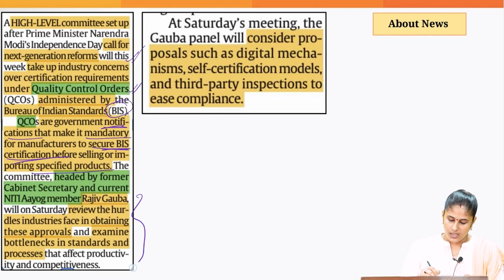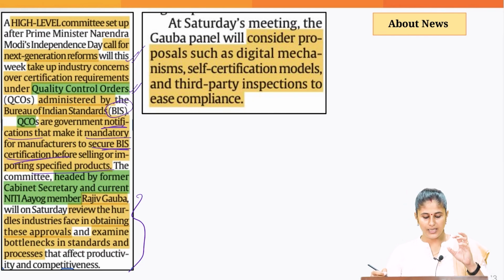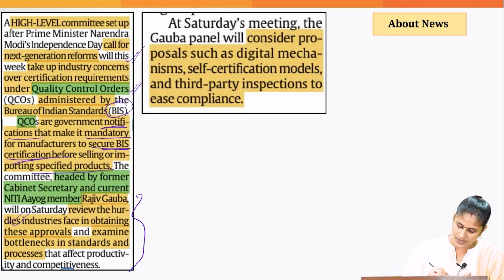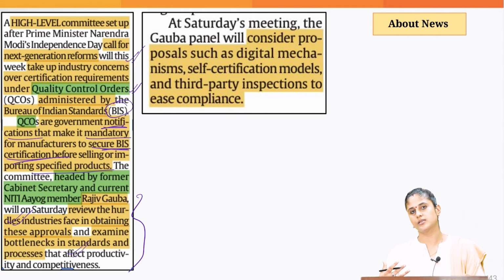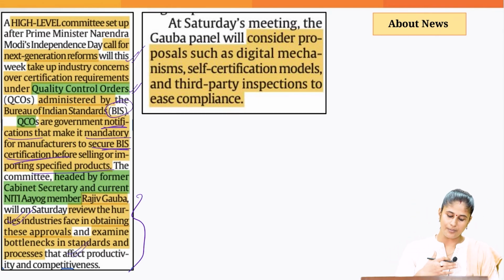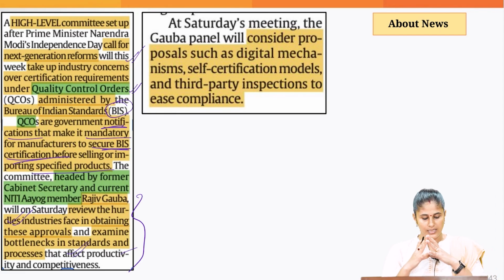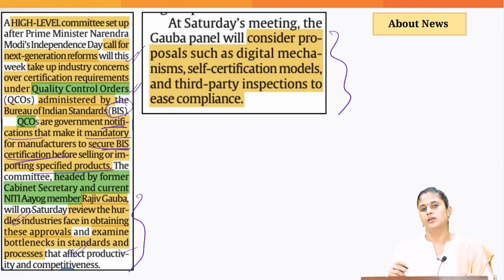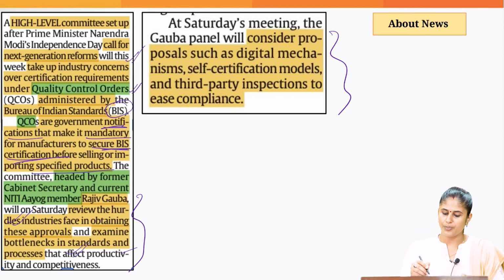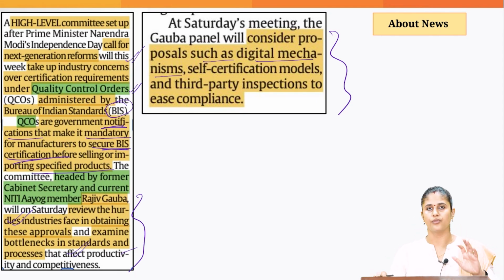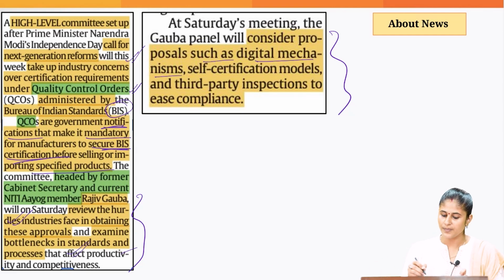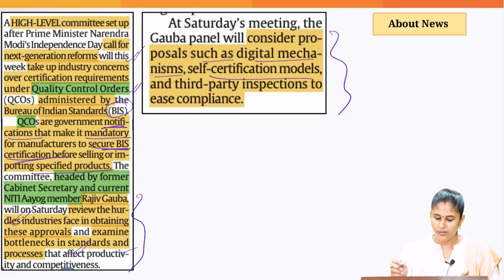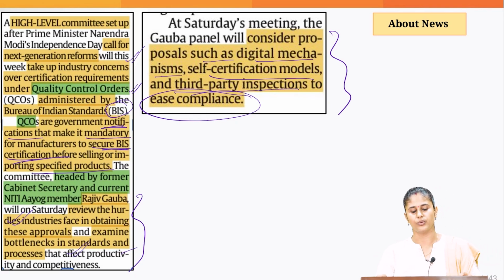So this committee is going to review what hurdles the industry is facing when it comes to getting approvals, examining what challenges the companies have to face when it comes to standards and the processes that they have to put in place. This committee is considering proposals such as a digital mechanism for getting the quality control orders, self-certification models, or third-party inspection to ease the compliance burden and hence improve the ease of doing business.